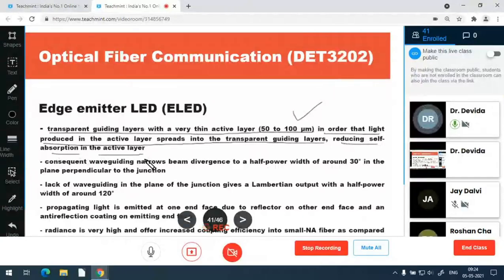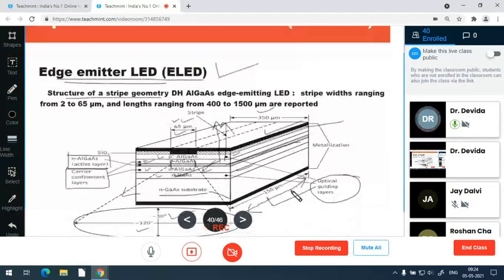So the transparent layer is guiding the photons to reduce the self absorption in the active layer. Self absorption is also reduced by providing transparent layers on the sides of the active layer, and the optical confinement layers. So these nearby layers which are confining the carriers are transparent.